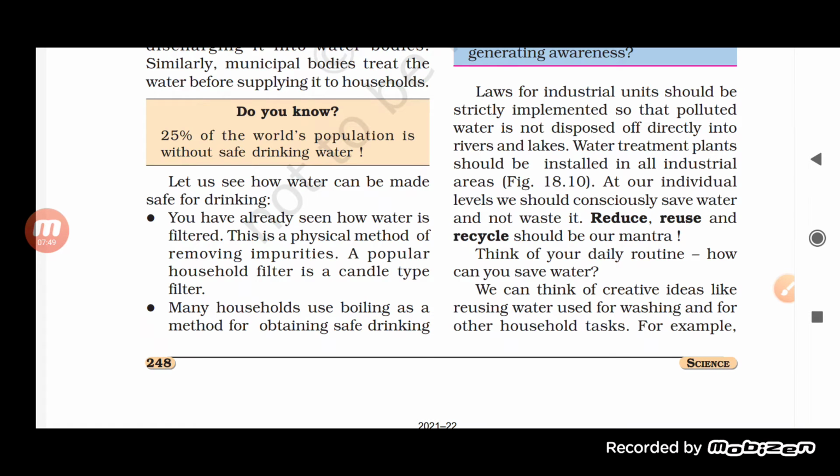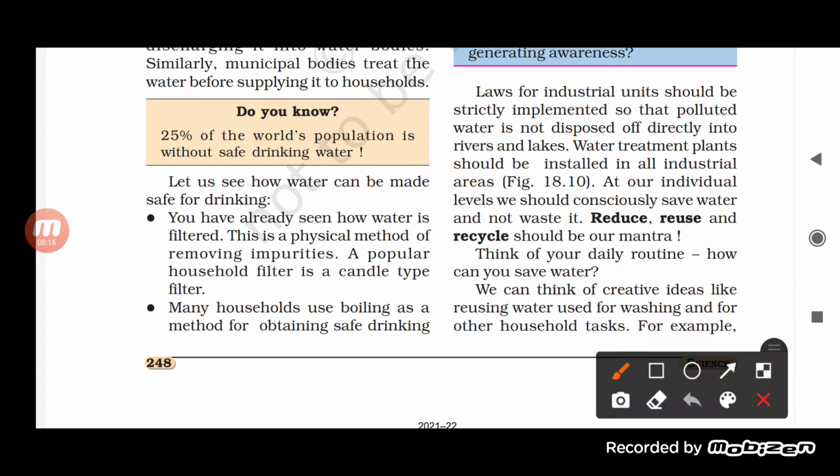For removing that we must use a candle. That candle will help in filtering the water. The dust or the dirt or any kind of physical impurities present in the water can be removed with the help of the filter. So this is the first point.